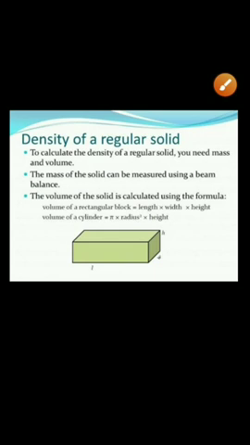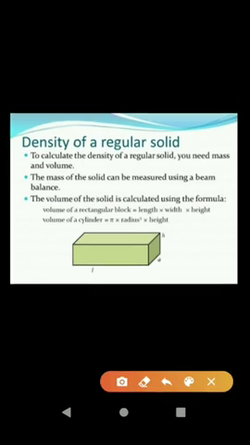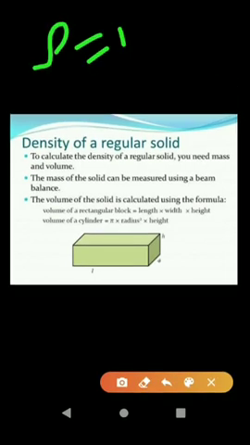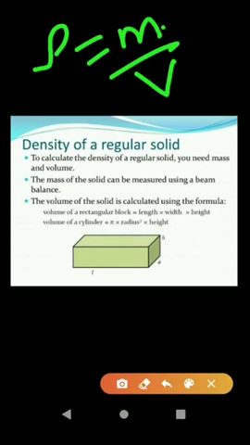Determination of density of regular solid. To determine the density of a regular solid, we need to measure its mass and volume. Density is equal to mass per unit volume. So first of all, we'll calculate the mass. The mass of a regular solid can be determined by using a beam balance or an electronic balance. The volume of a regular solid such as a sphere, cube and cylinder can be calculated using the known formula.